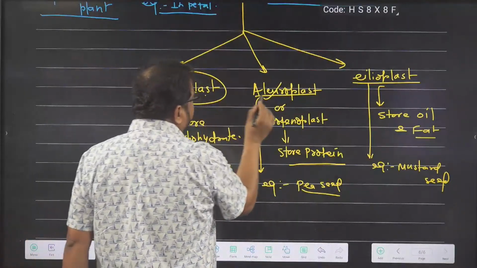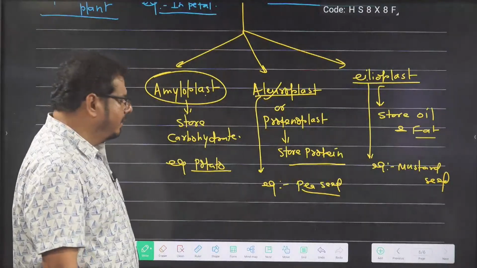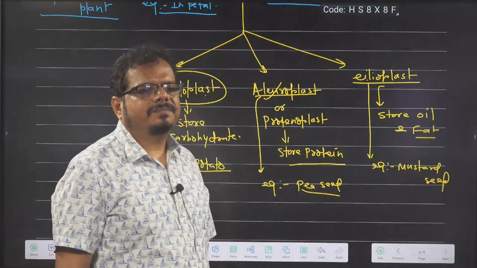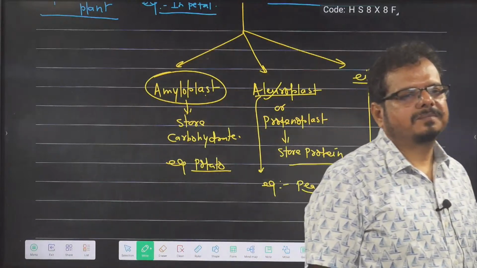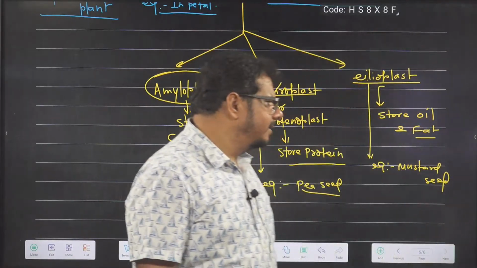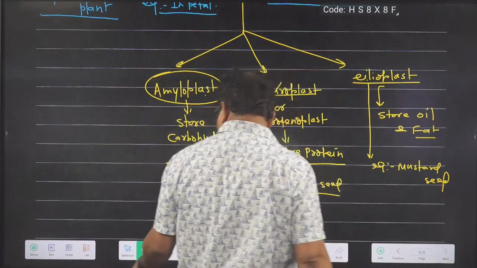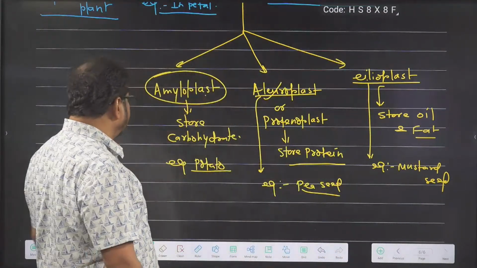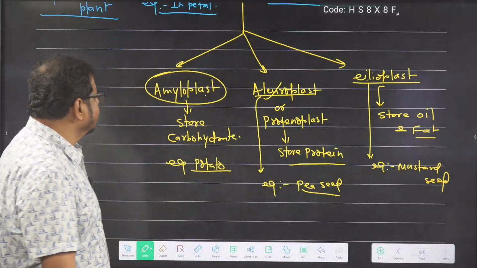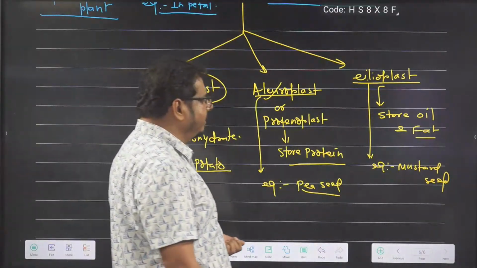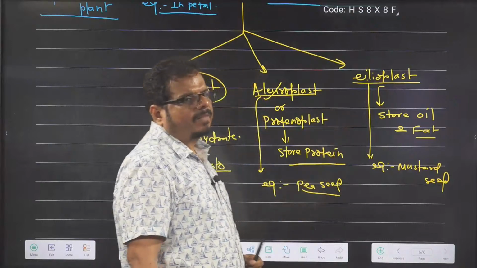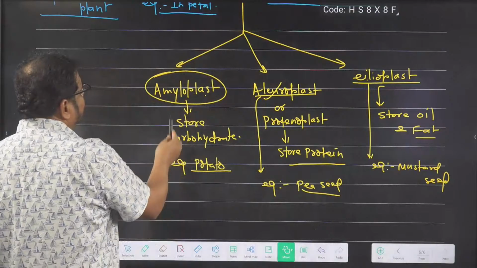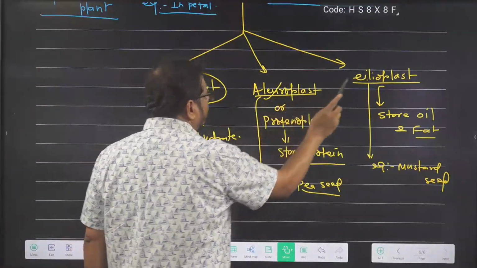So these are the types of plastid. I wrote about three types of plastid. Leucoplast is the colorless plastid, chloroplast is the green colored plastid, chromoplast is the colorful plastid. In petals, chromoplast is there. In leaves, chloroplast is there. And in a storage part, leucoplast, the colorless plastid, is there. These colorless plastids are of three types: amylo, aleuro, elaio.